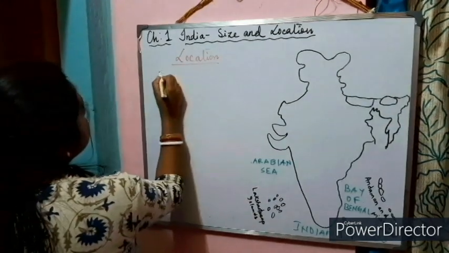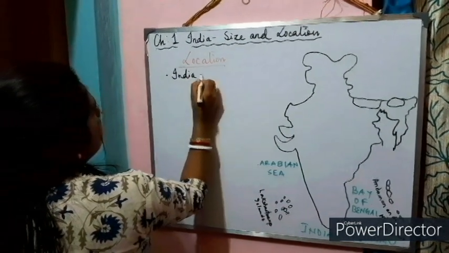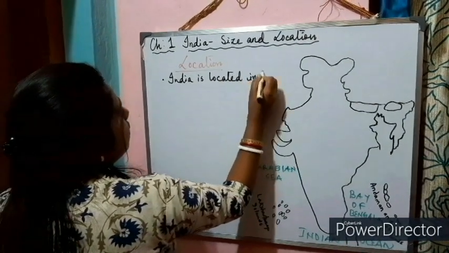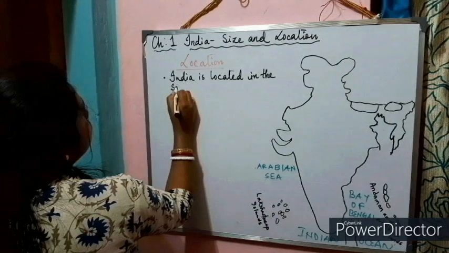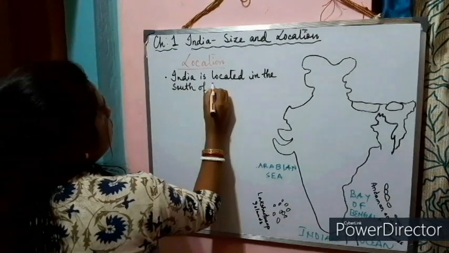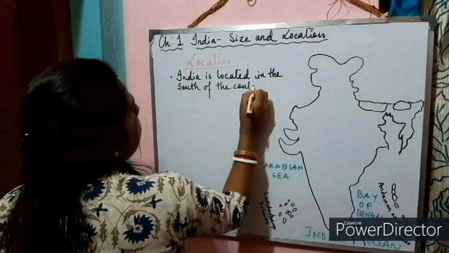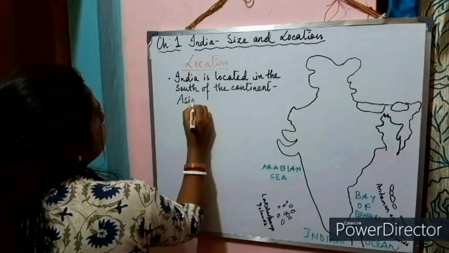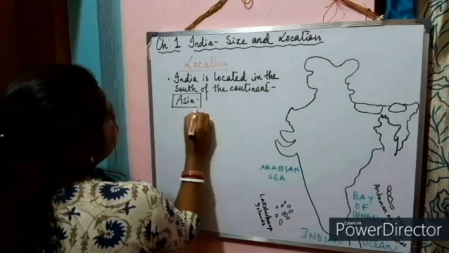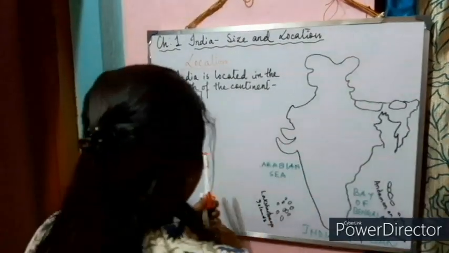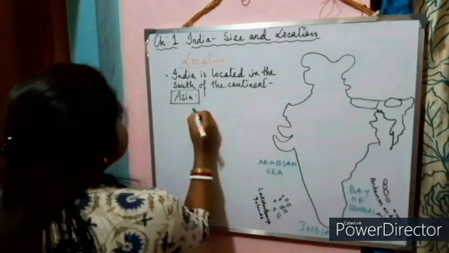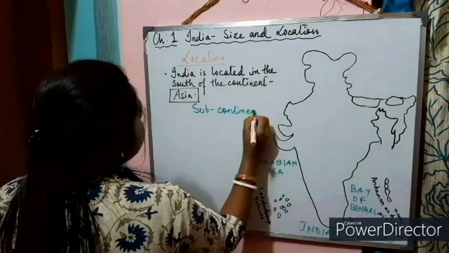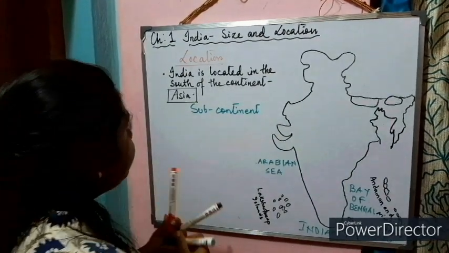India is located in the south of the continent Asia. Asia is the largest continent in the world. India is called a subcontinent. What is a subcontinent and why is India called a subcontinent?